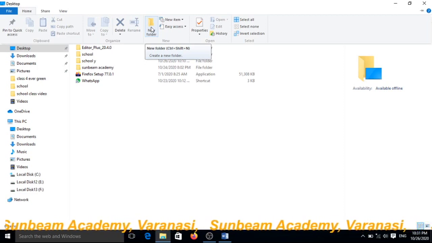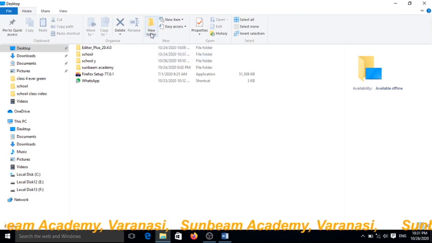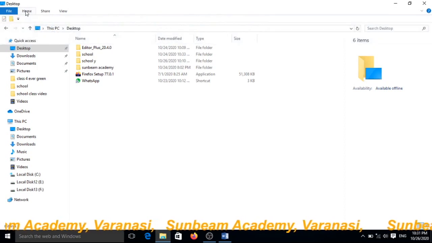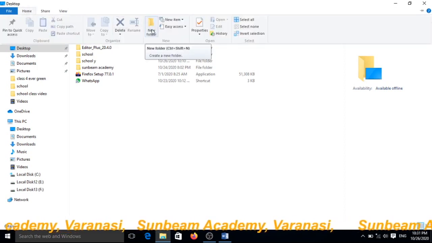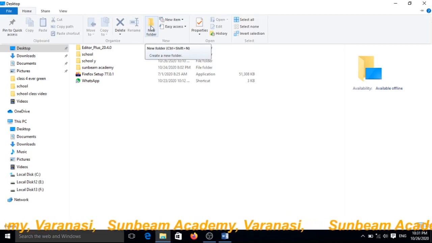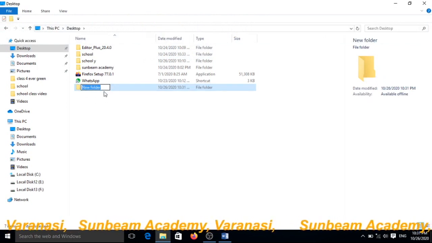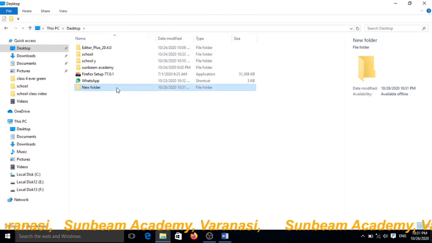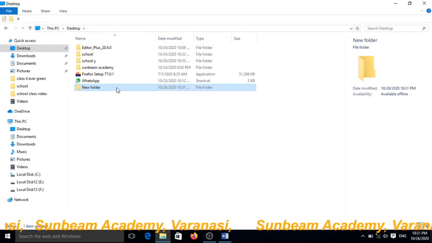It is a shortcut method. Or you can click here. First choose the home button and then choose the new folder. When you click on this, it will be created where you want. See, one new folder has been created. Understood? Okay.